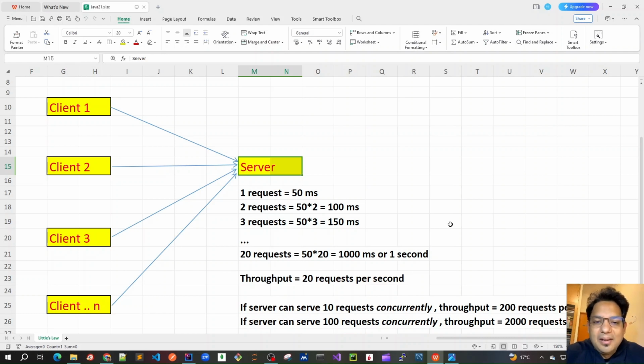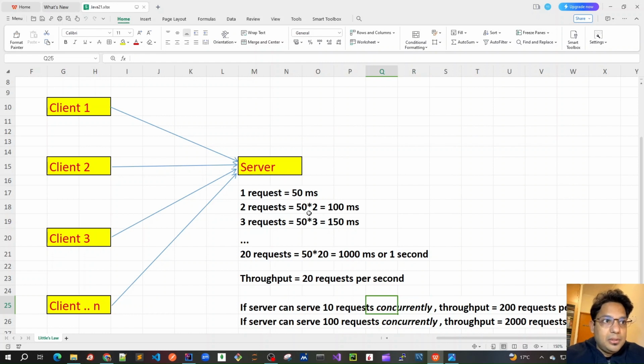Good morning, friends. Let's continue our discussion about virtual threads. In the previous video, we learned about the limitation of current servers and how Little's Law impacts the overall design of the throughput, latency, and the concurrency of the server that we build. We also learned that if a server takes 50 milliseconds to serve one request, even though we keep the latency intact, we can still increase the throughput if we can serve multiple requests concurrently.